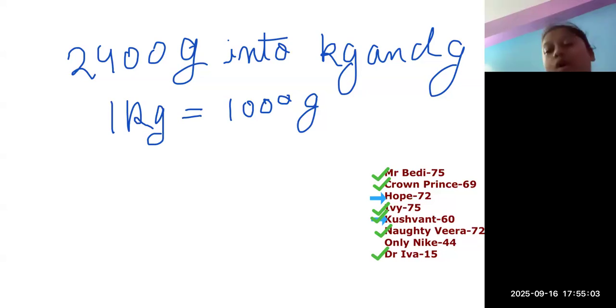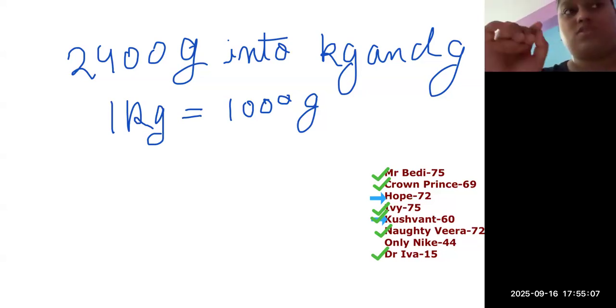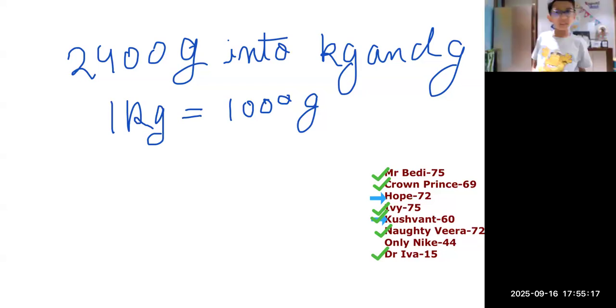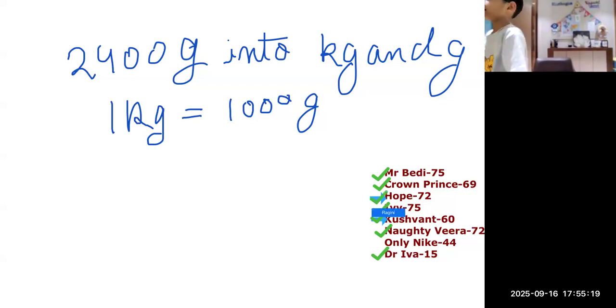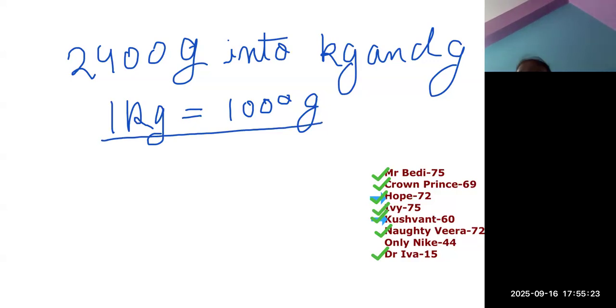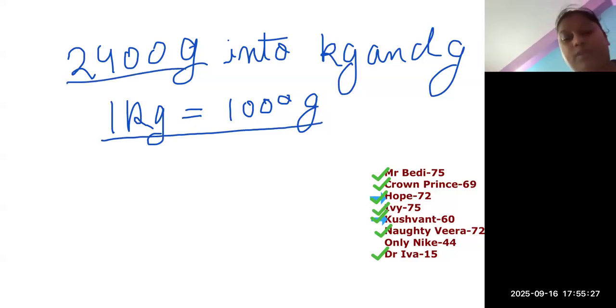Oh, very good. Eva got it correct this time. Okay, let's look at the question. We have two ways again to solve it. The first way: the conversion unit is 1 kg is equal to 1000 grams. This is 2400 grams.